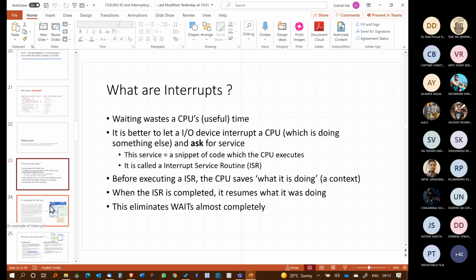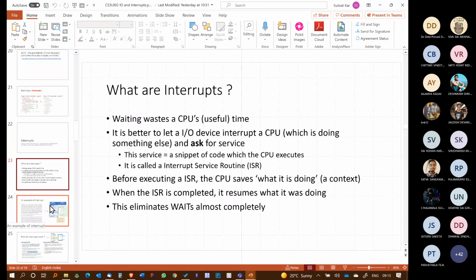Before you slice the tomatoes for your mother, you clear your table and save a context. The context is the page you were on, the chapter you were reading, the equation you were solving. This is the context. When you resume a context, you open the textbook again at the bookmark page, you start solving the equation where you stopped. So that's what the CPU does. It's a very simple story.